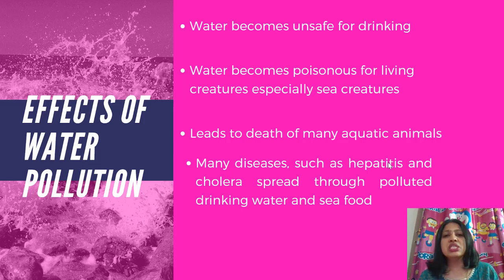Water becomes poisonous for living creatures, especially sea creatures. So, obviously, for us, it becomes unsafe for drinking, but it also becomes harmful or poisonous for all the other living beings, especially sea creatures because they live inside the water. When this water gets polluted, they get many diseases too, just like human beings. And unfortunately, a lot of them die because of water pollution. It leads to the death of many aquatic animals.